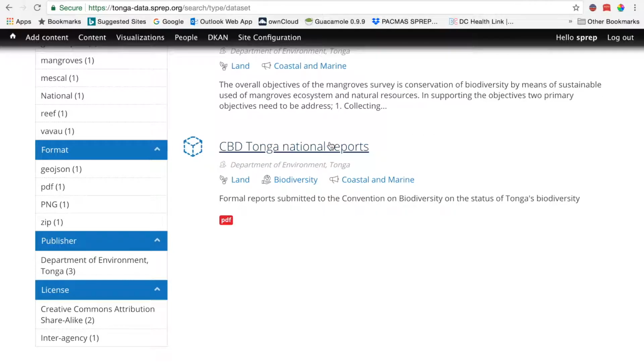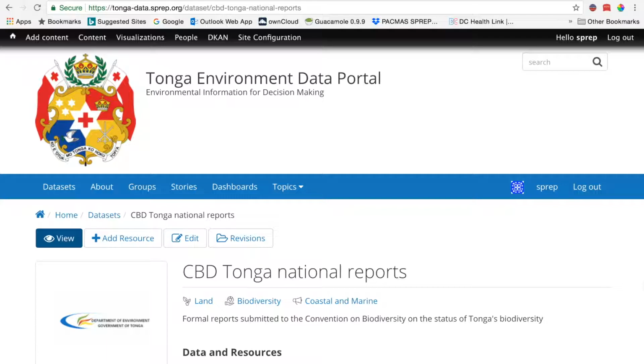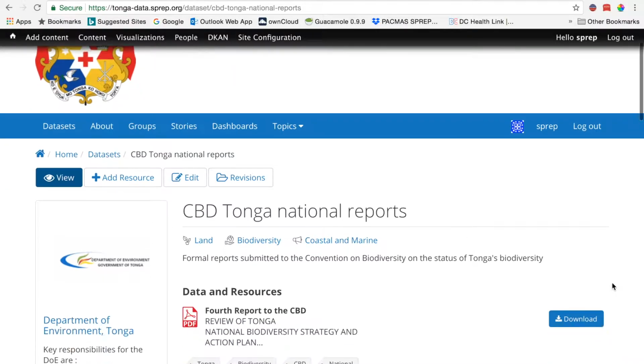I'll just take you inside of a data set. Data sets can have multiple file types. So you notice up in this data set up here, there's 3 different resources, 3 different files under that data set. These 3 are different representations of coral reef spatial information for Tonga. This one only has 1 resource under the data set, and that will be the fourth national report to the Convention on Biodiversity.